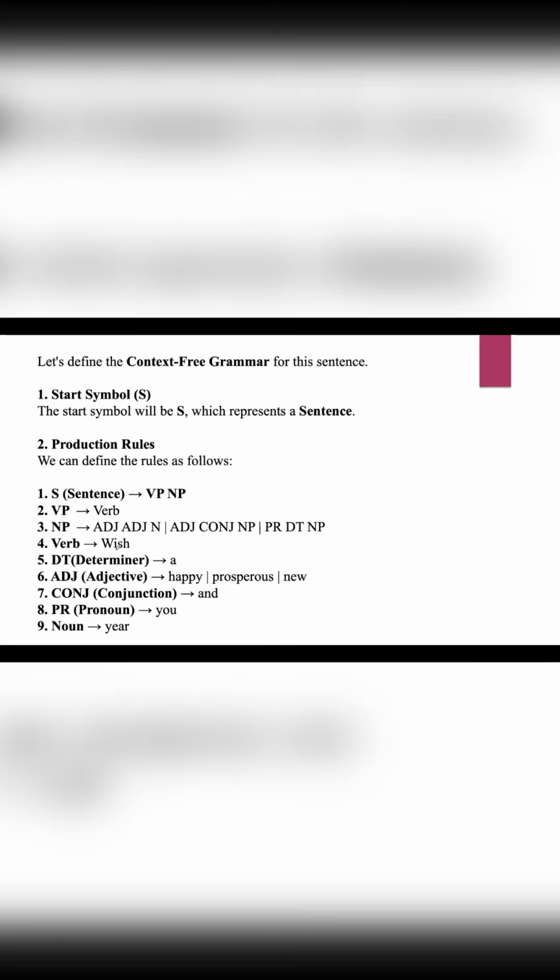And we know that "wish" in the sentence is a verb, "a" is a determiner, "happy," "prosperous," and "new" are the adjectives, and "and" is a conjunction which is used to join or connect two adjectives. Then "you" is a pronoun, "year" is a noun.